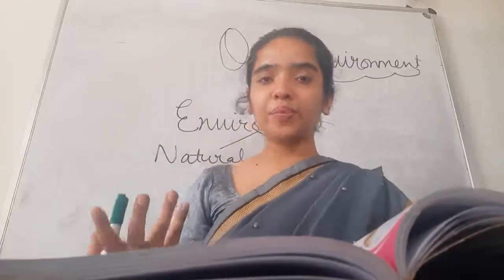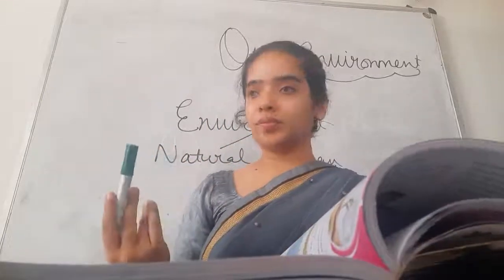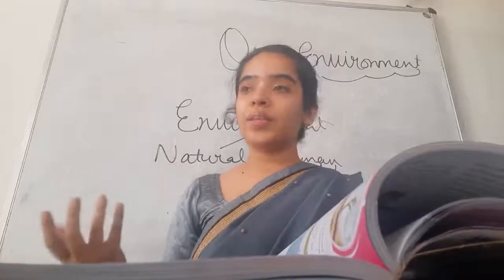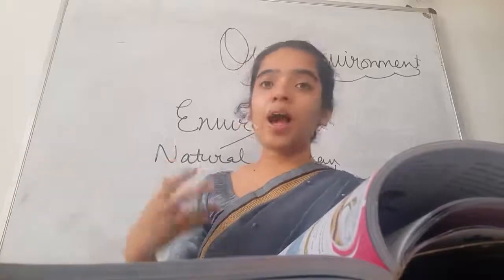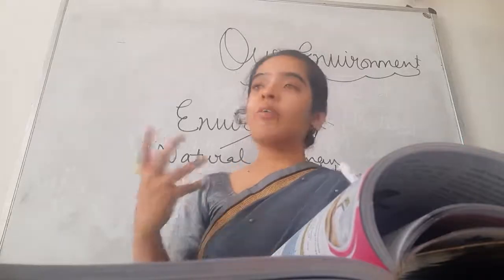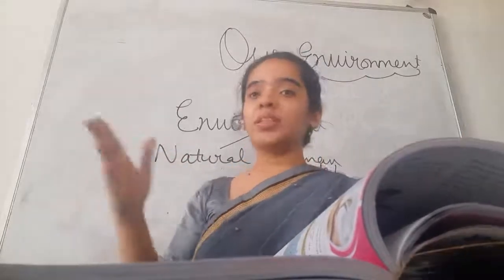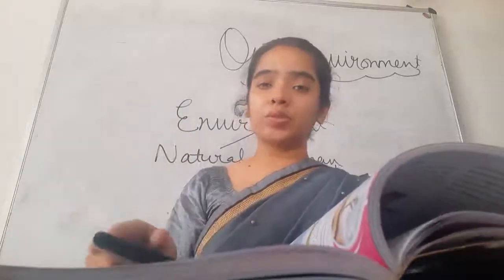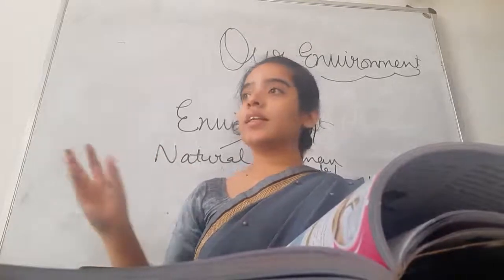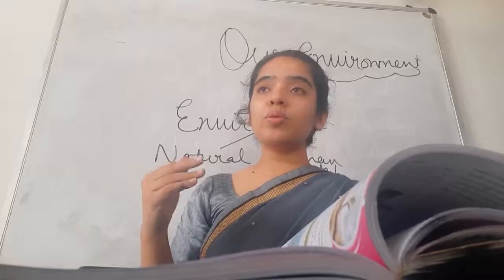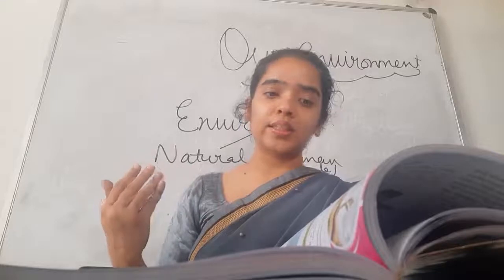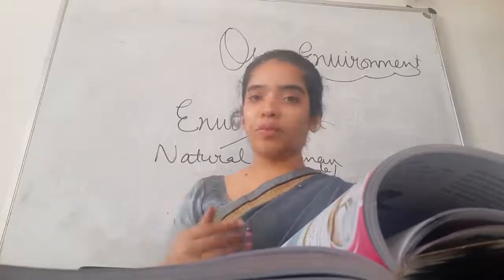So what is environment? Environment refers to our surroundings. Like in my surroundings, there is air, water, animals, trees, plants. They all together comprise our environment. Our environment also consists of blackboard, chairs, tables, mobile phones, etc. These are made by human beings, right? Then there are roads around, right? So environment refers to our surroundings. Things which surround us are a part of the environment.